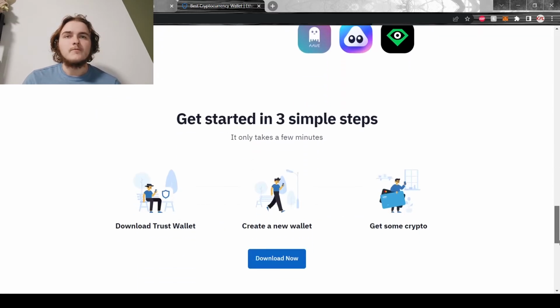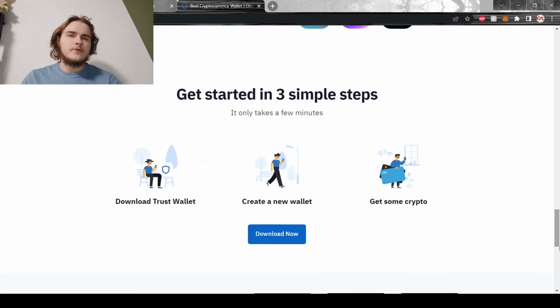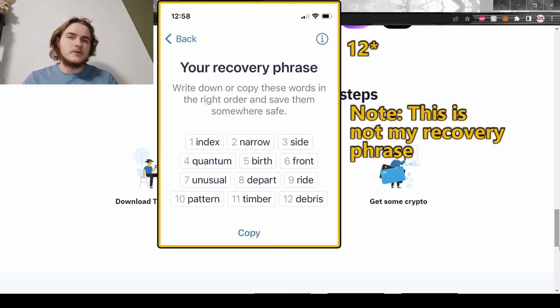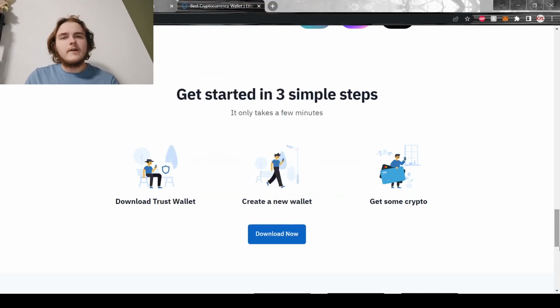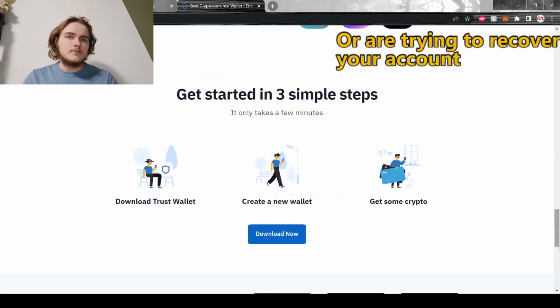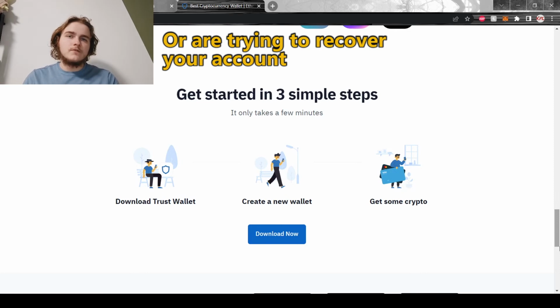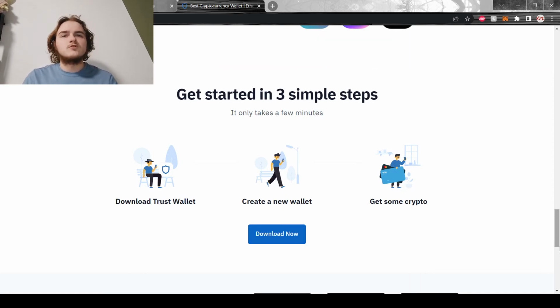Now, when you sign up for Trust Wallet, you'll see a very unique security feature. This feature will list you 15 random words in a very particular order, which you will need to write down somewhere or save somewhere safe. And anytime you log in through a new device, it will ask you to list those 15 words in that same order. This is to stop people from hacking your account or getting into your account when you don't want them to. And that's pretty much it.